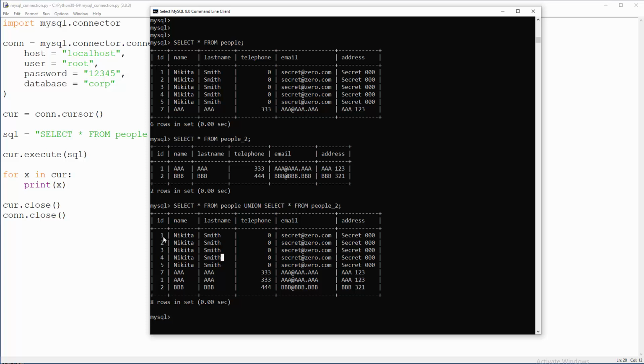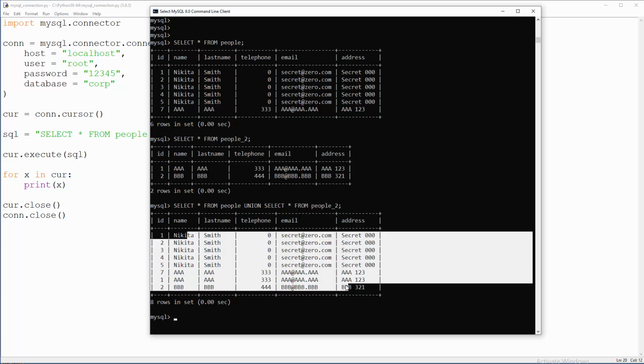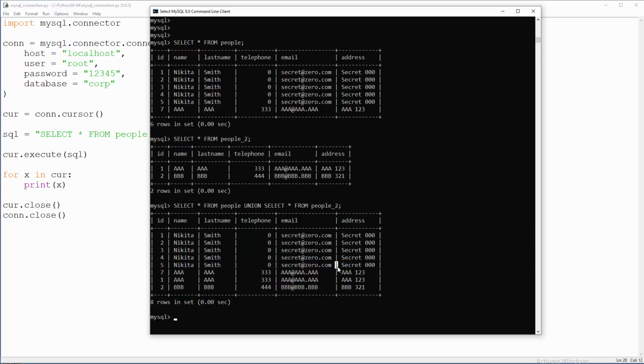Well, because of the IDs, and all these IDs are unique. So when you look at every one of these individual rows, it is really not important that I have Nikita so many times here. I also have ID as an individual distinct part of the row. So that's why I have all these kinds of duplicates. Okay, but the question is, how do you solve this if you ever run into this kind of situation?